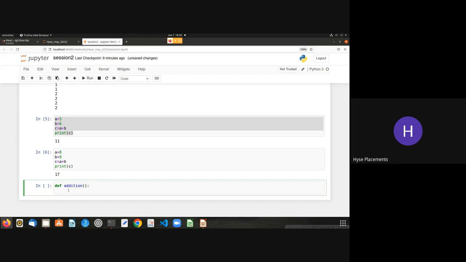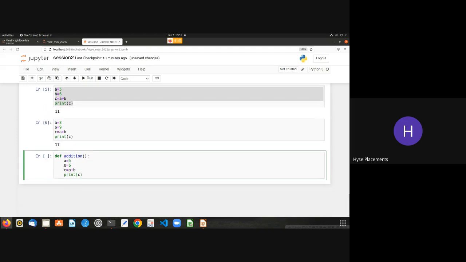Okay, yeah. So if I write some logic here, that means that logic belongs to that addition function. So what is the logic you need to write down here? Okay, I need to add up two numbers, right? I'll use a is equal to 5 and b is equal to 6 and c is equal to a plus b, and I'll use print c. Okay, this is my functional block now.